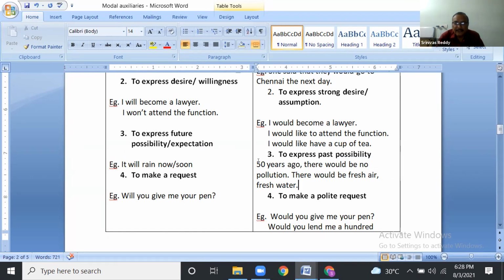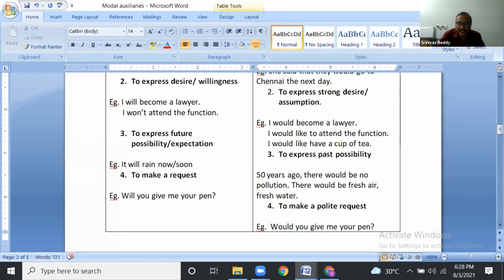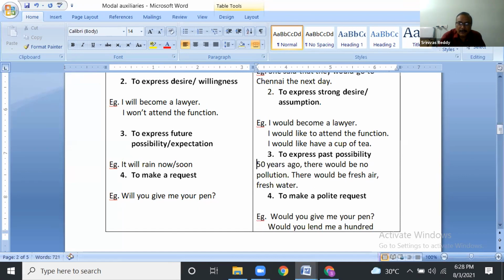If we are sure, 100% guarantee, we can say there was no pollution fifty years ago. There was fresh air. There was fresh water fifty years ago. But we are not 100% sure, only speaking of the possibility. So possibility was there here. There would be no pollution.